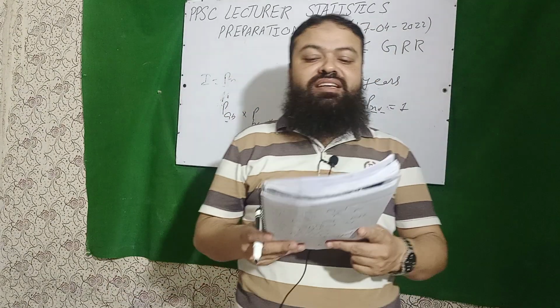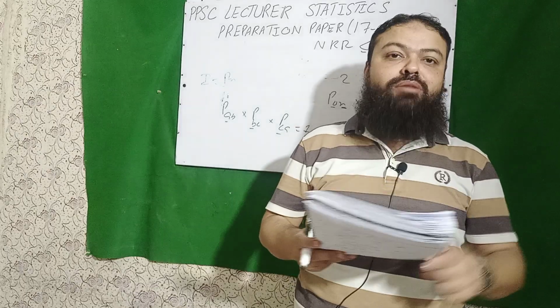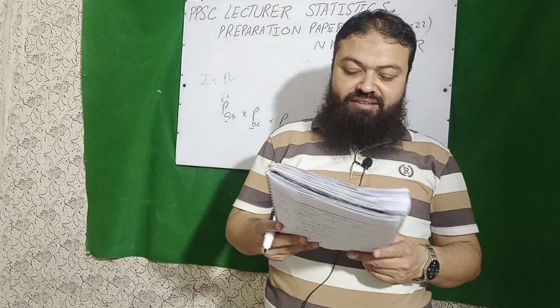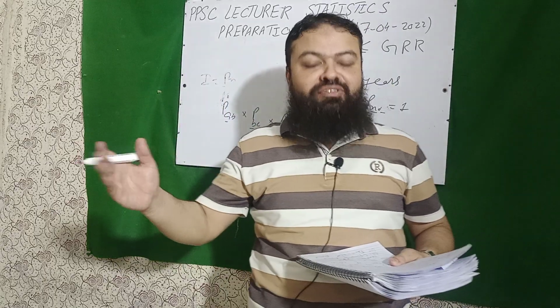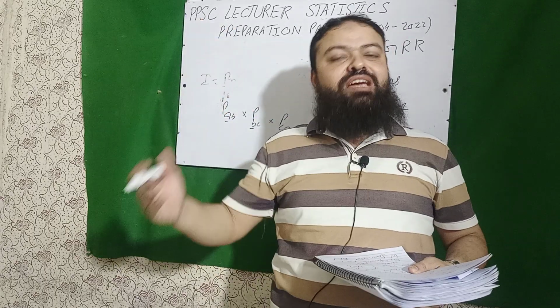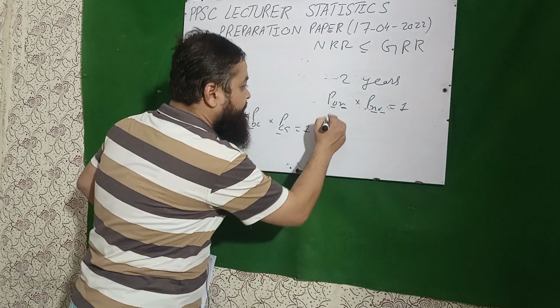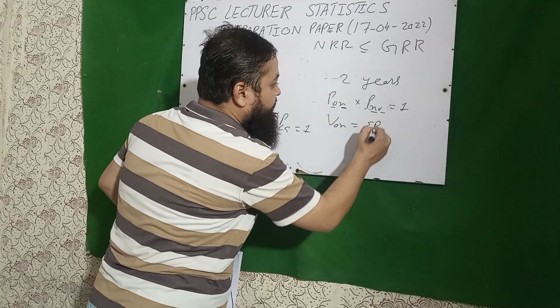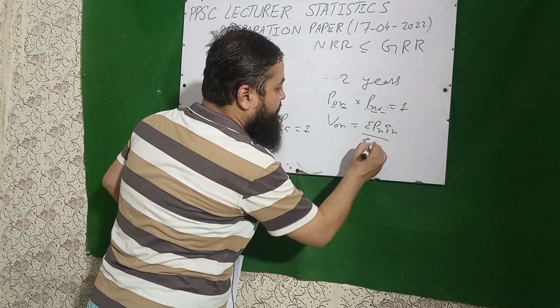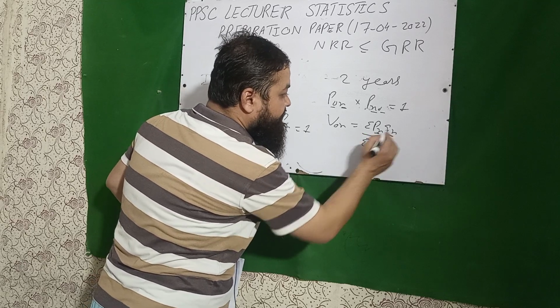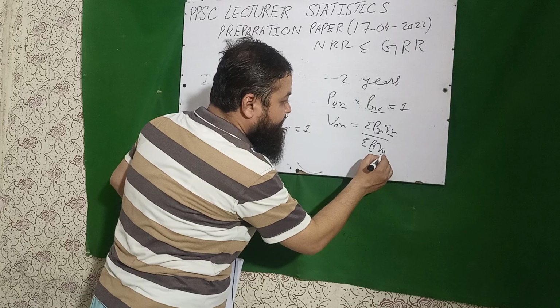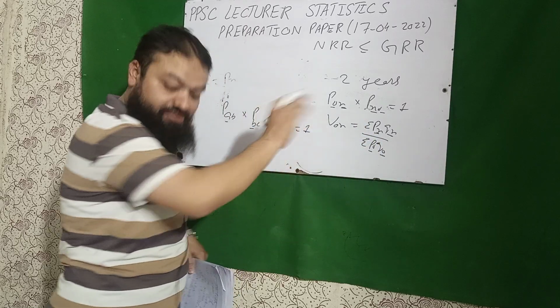For consumer index numbers, the data is collected from retailer. Value index number has no bias. In last period index number we have upward bias, in passage we have downward bias, and in value index number, which is summation Pn Qn over summation P naught Q naught, actually we multiply the new price with new quantity and old price with old quantity. That's why value index number has no bias.